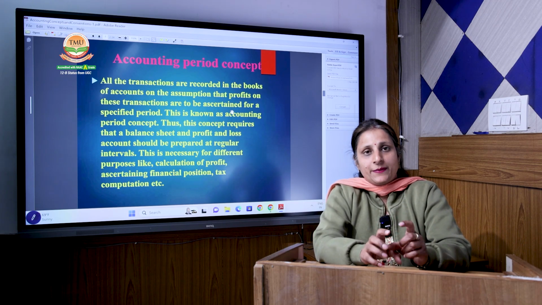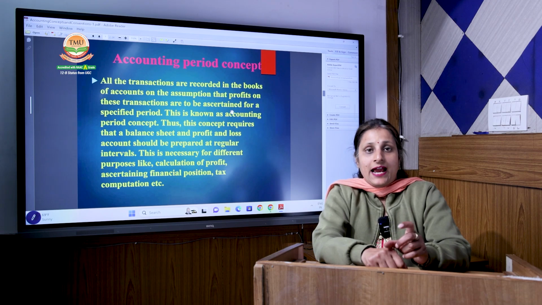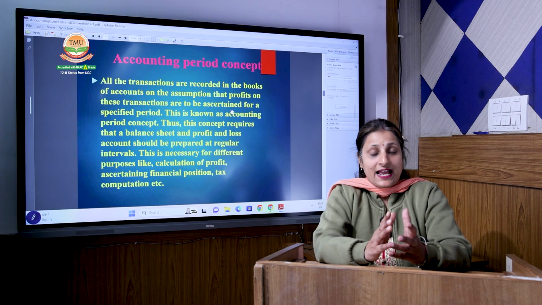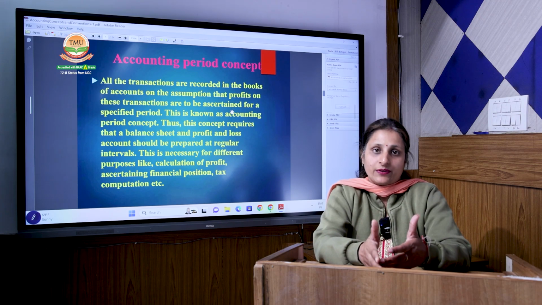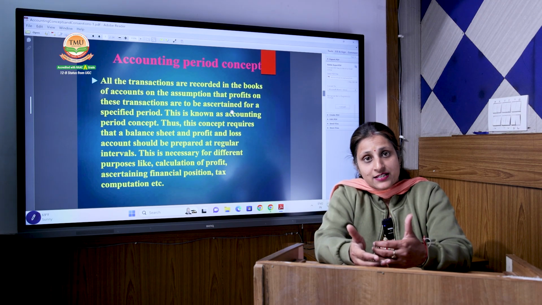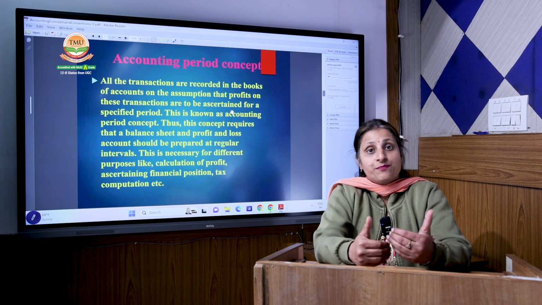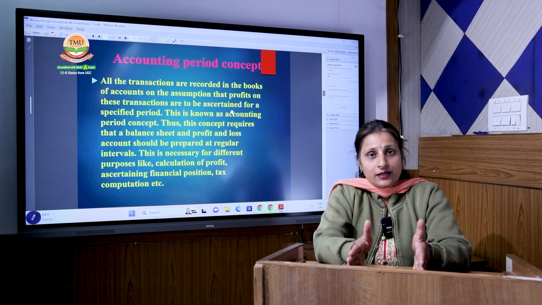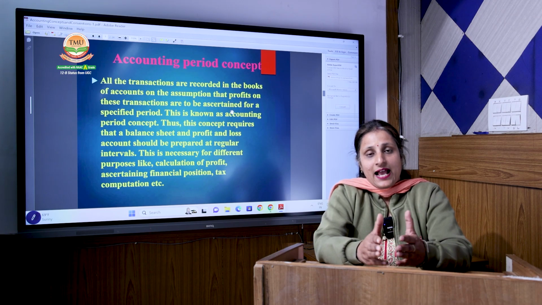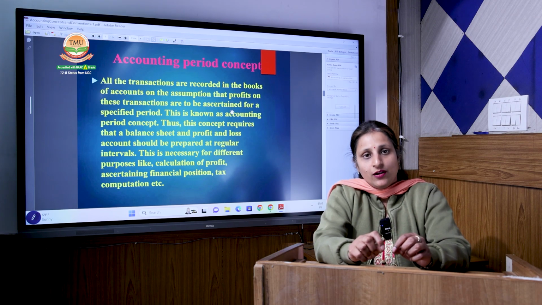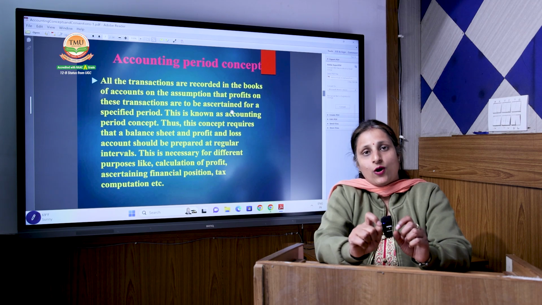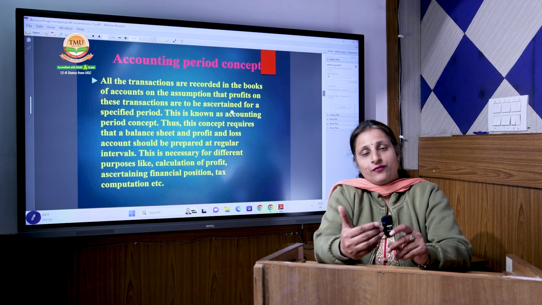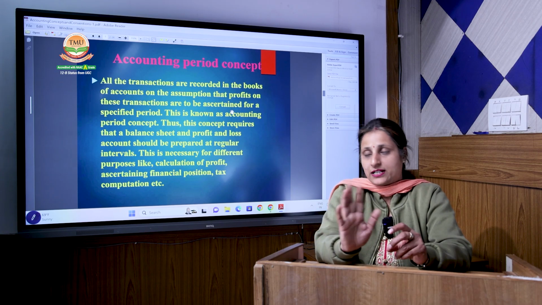Because the company is responsible for its accounting period, and it compares its financial position according to the accounting period only. It calculates its profit and loss according to the accounting period. It plans its strategies and makes its plan for the next period according to the accounting period. So, accounting period can basically be said as a particular timeline defined by the organization for which it makes its particular strategies or for which it prepares its profit and loss account.